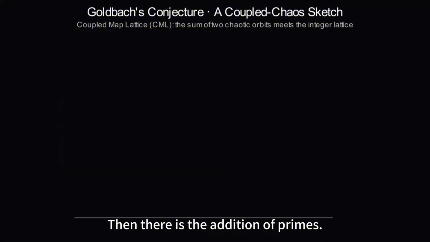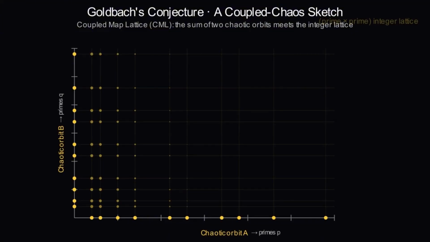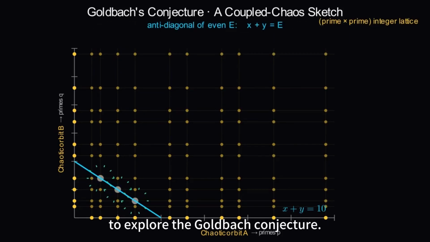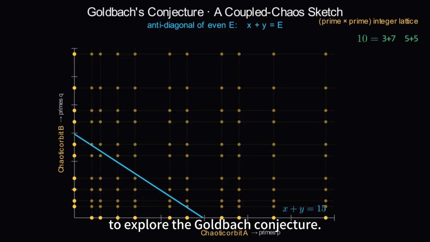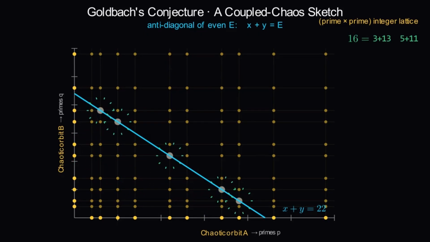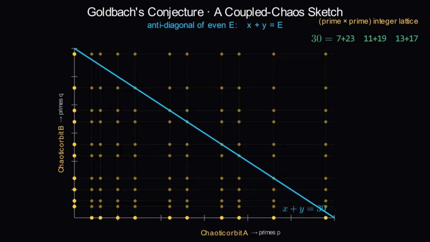Then there is the addition of primes, which can be explored by coupling to chaotic orbits. To explore the Goldbach conjecture, the recommended tool is the coupled mapping lattice.